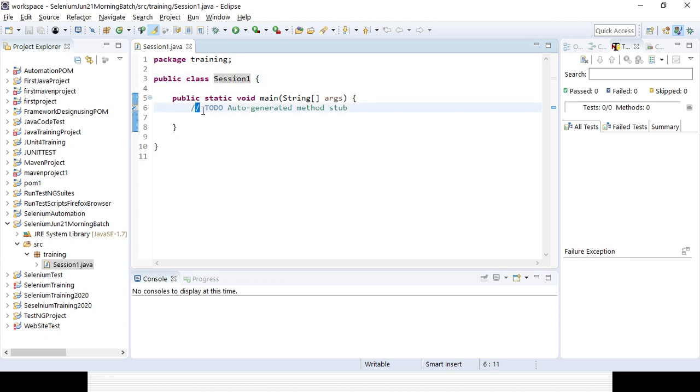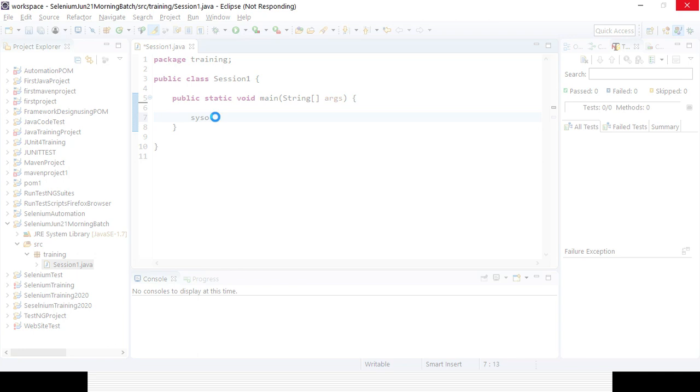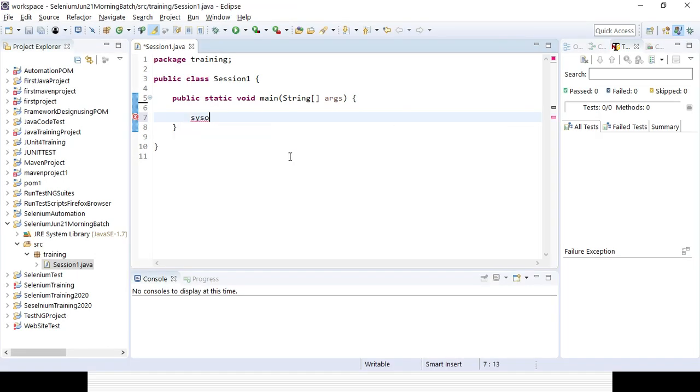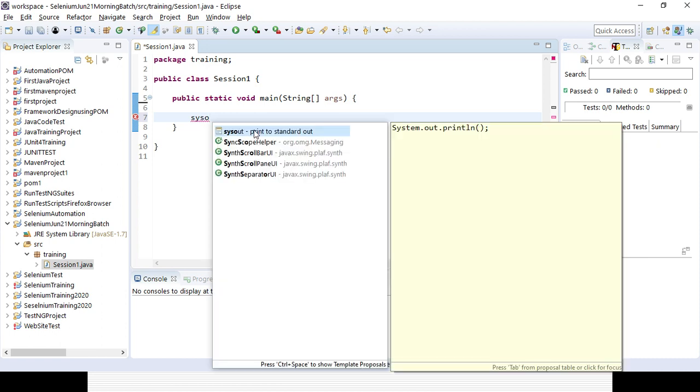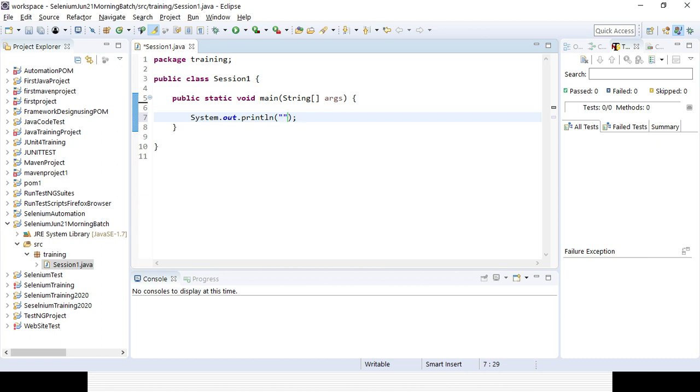And here if you want to write something, you can call the sysout method, and if you press Ctrl and spacebar, you can see the method. Sysout means System.out.println, right? It will be coming here. If you want to print something, it will be printed in the console section. Sysout, Ctrl and spacebar from your keyboard, you can see all the methods coming. So this is the method name. If you want to print something here, suppose, my first Java program.